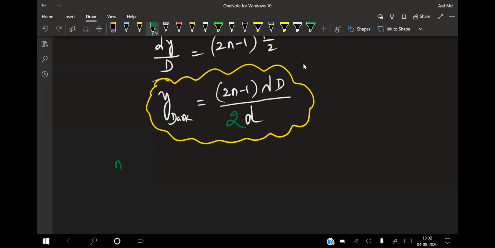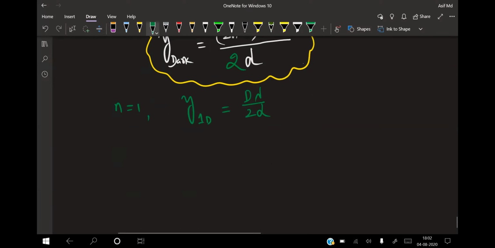Now take n equal to 1. So y first dark, where will it be forming? Very carefully see. N is equal to 1, so 2 into 1 minus 1 is nothing but 1. So that becomes lambda D by 2d. Listen very carefully. When n is equal to 2, y second dark is equal to 3 lambda into capital D divided by 2d.